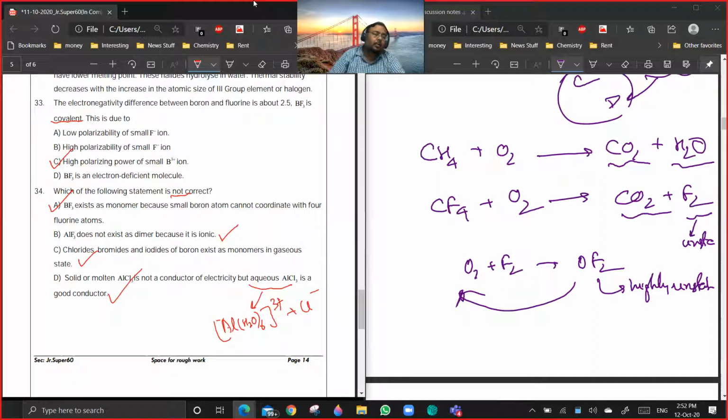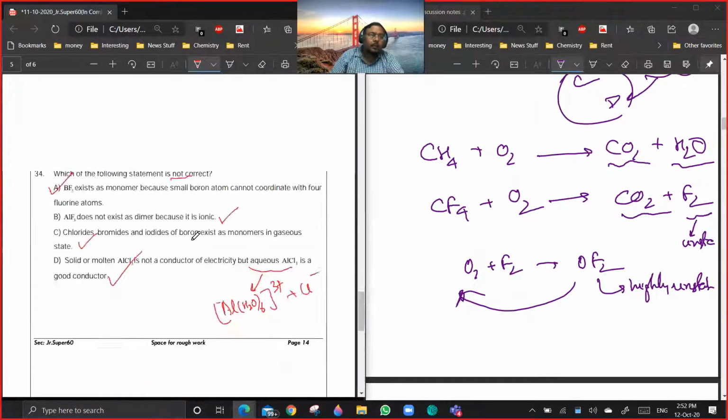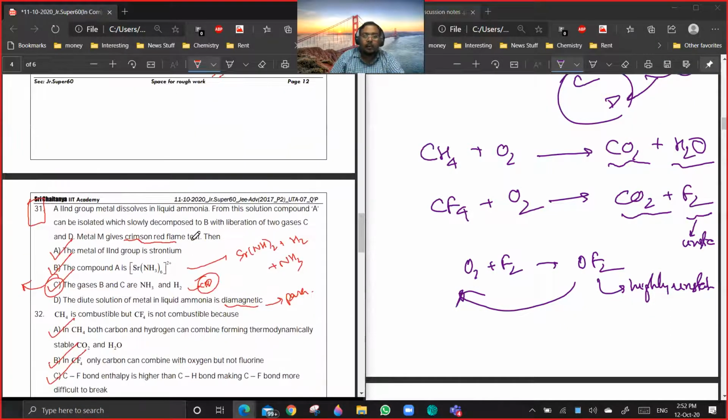Okay. So moving to 35, 36, I don't think there should be a doubt here. No doubts. Okay, so with this, the paper discussion is done for today. Is the 31st a key correction? Yeah. C cannot be the answer. The answer will be A and B only. Is it clear? I will give it as a key correction.